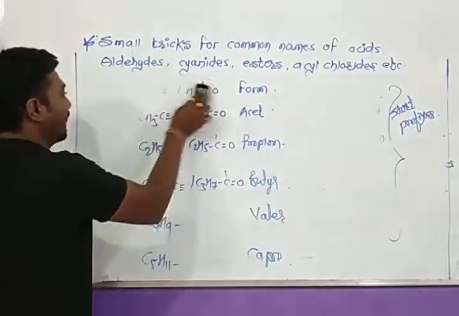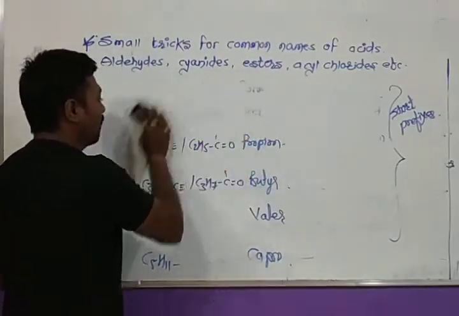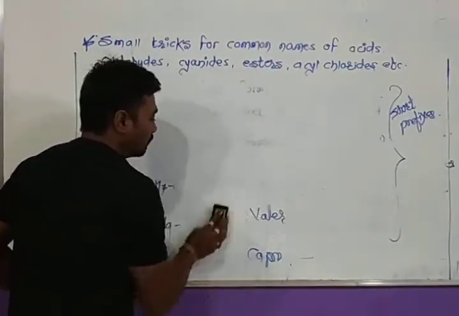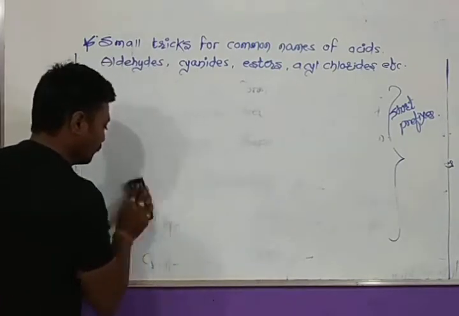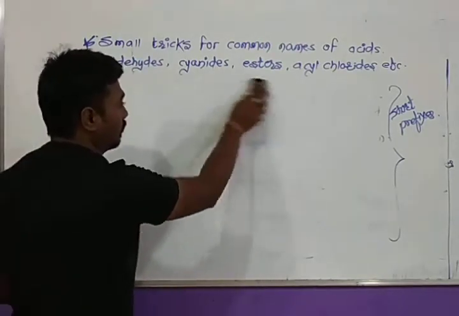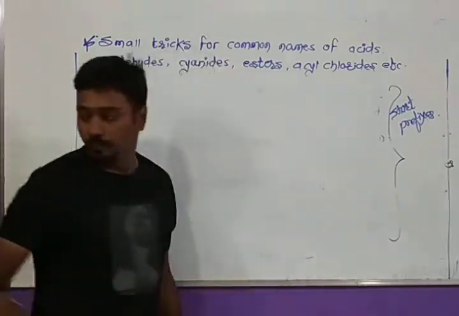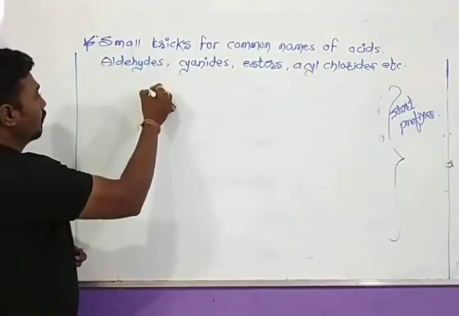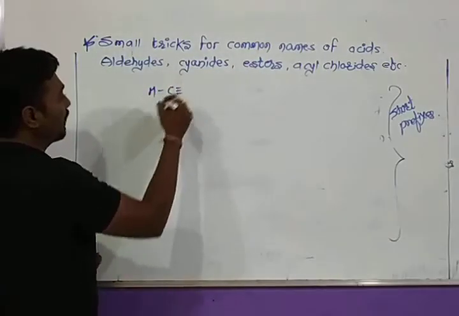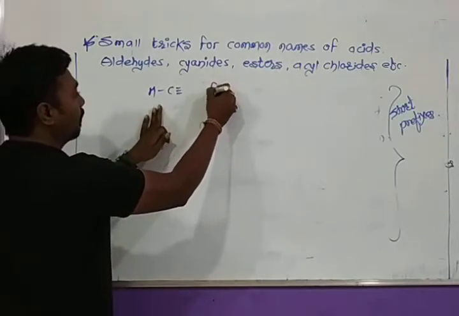Again, we repeat the examples. What do I put before the name of this compound? Form.